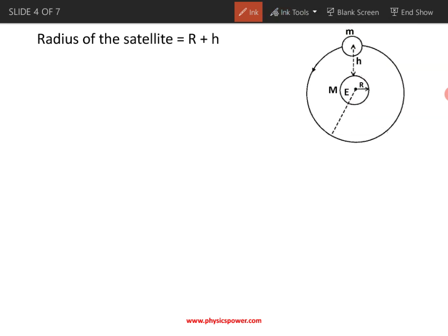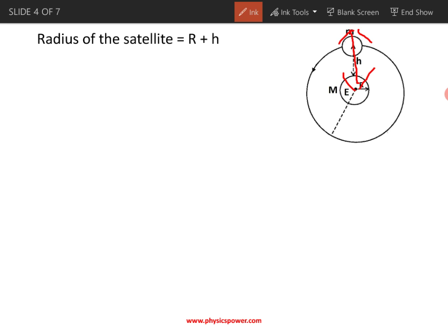Due to the rotation of the satellite, away from the center of the Earth, a force will act, that is called centrifugal force. At the same time, due to the heavy mass of the Earth, the Earth can hold the satellite with its attractive force. So a gravitational attractive force is there, that is centripetal force. Any force acting toward the center is a centripetal force. Any force acting from a particular point away from the point is a centrifugal force.